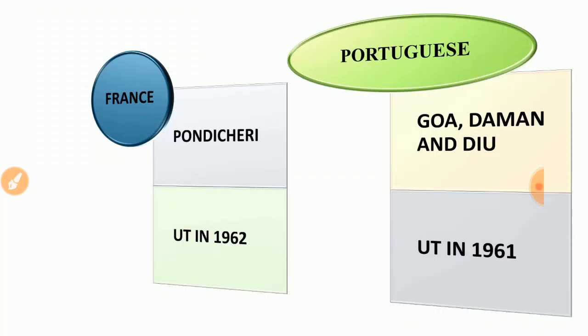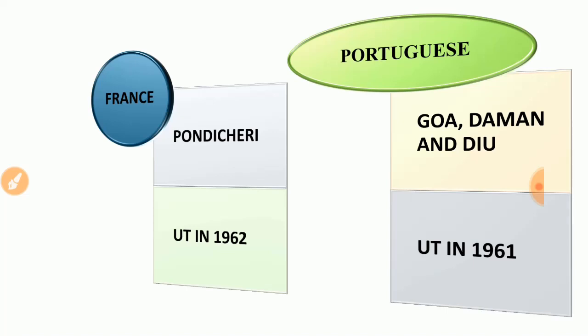And as we know, we acquired some territories from France, that is Pondicherry in 1962, and we also took Goa and the Daman and Diu islands from the Portuguese in 1961. Okay, and remember one important point: Goa became a state in 1987. And Sikkim became a state in 1975. The amendment that made Sikkim a state in 1975 is the 36th Amendment.